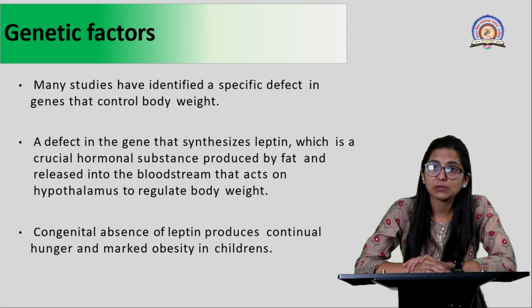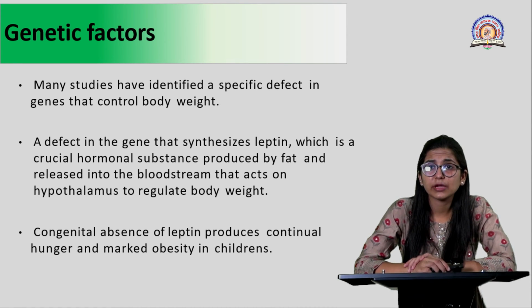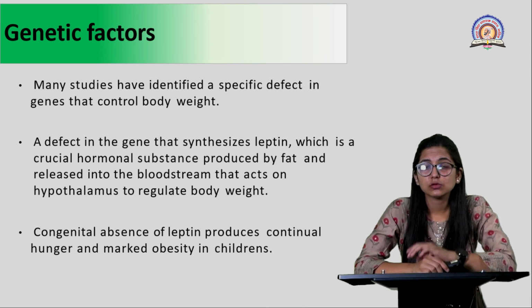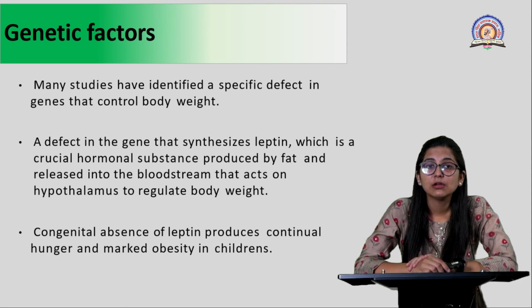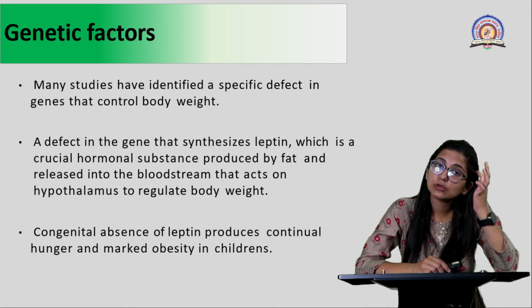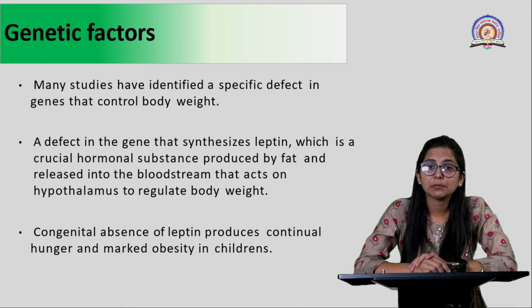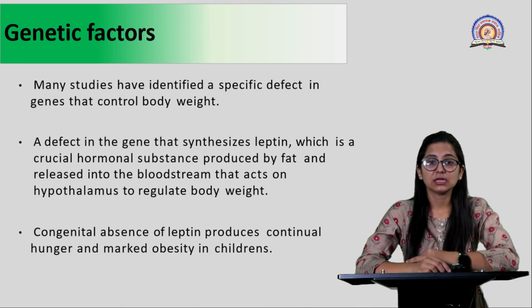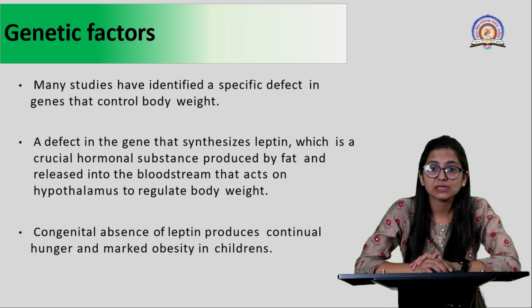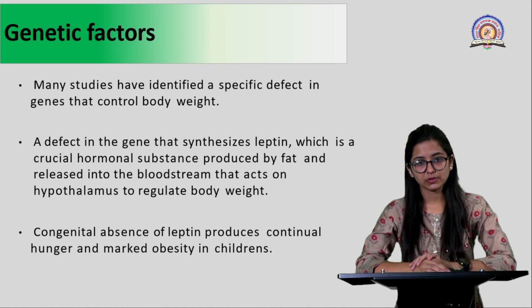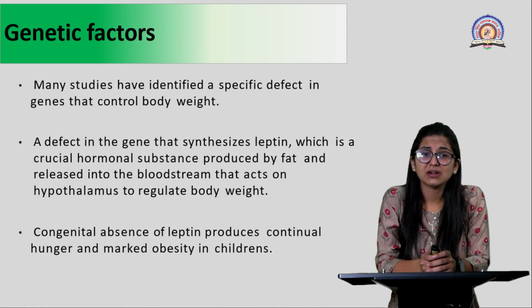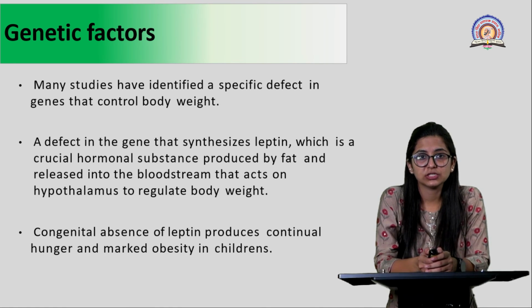Once leptin enters the bloodstream, it goes and acts on the hypothalamus. The hypothalamus is a part of the brain which regulates your body weight. So even if you are trying to a great extent to reduce weight, because of defective genes you are not able to regulate or control your body weight. Other than this, with congenital absence, that is from birth, if leptin is not produced in proper amounts, then the child will continuously feel very hungry, and there is marked obesity in young children.